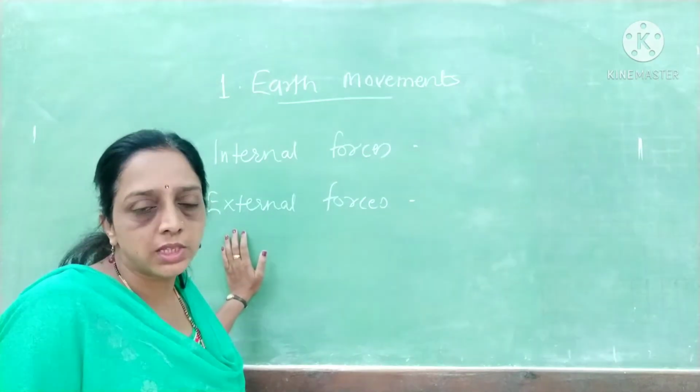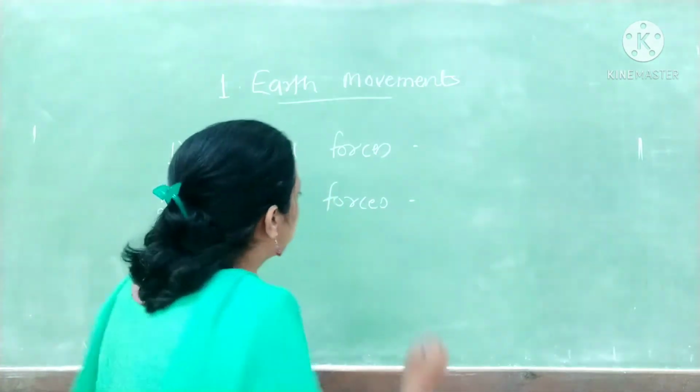Now, internal forces are called slow movements.